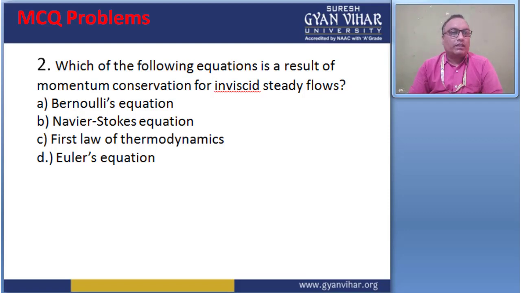The right answer is the Euler equation. The Euler equation gives a result of momentum conservation for steady flow, and this equation is valid only for inviscid and steady flows.